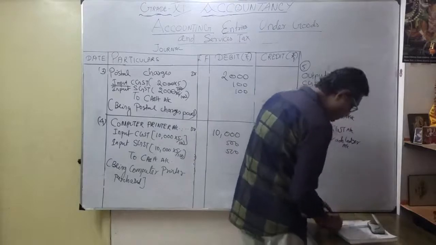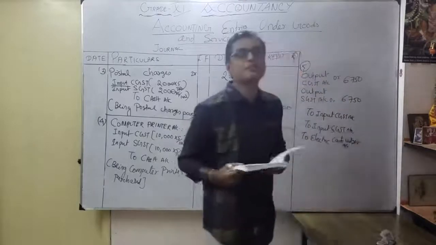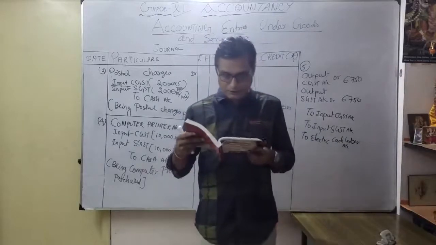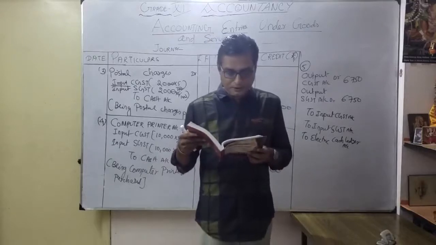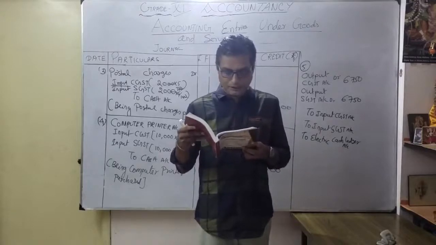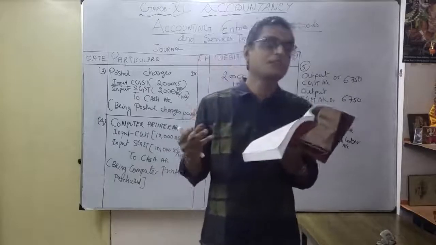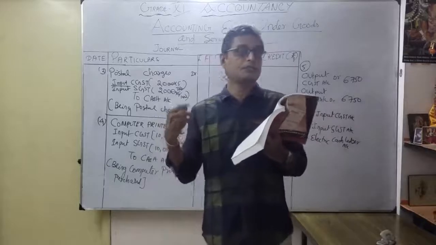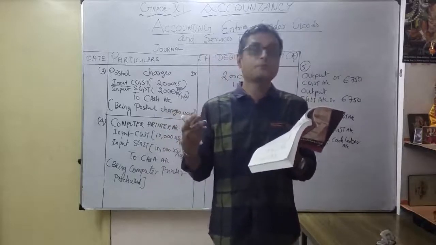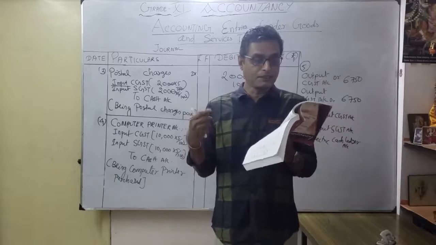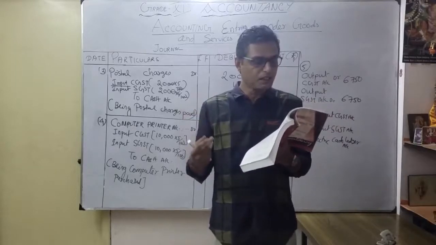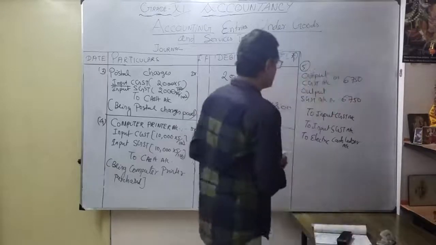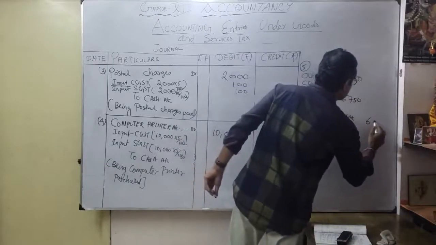You have to see in their working notes, they have clearly given. Take your NCERT book, page number 70. Say as output, they have totally given how much, how they are going to calculate, correct? As input, total how much they calculated. First, as a purchase is done, it is 5,000. Thereafter, 400 rupees for transport charges. Thereafter, our postal charges 100. Then thereafter 500 for our computer printer. So total how much? 6,000. So that's my input CGST here, 6,000.